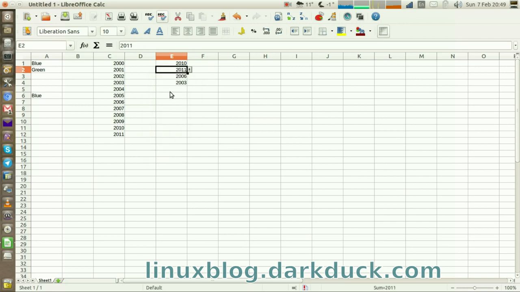This is how you can make cells in the spreadsheet have drop-down lists in LibreOffice Calc.